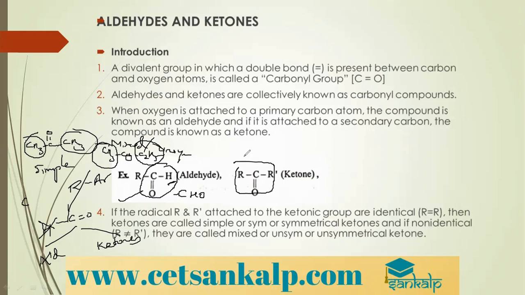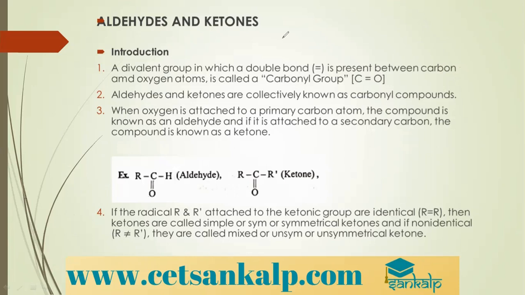Here we have the next slide. Carbonyl compounds are those which have aldehydes and ketones. Aldehydes and ketones are carbonyl compounds which contain the carbonyl group.